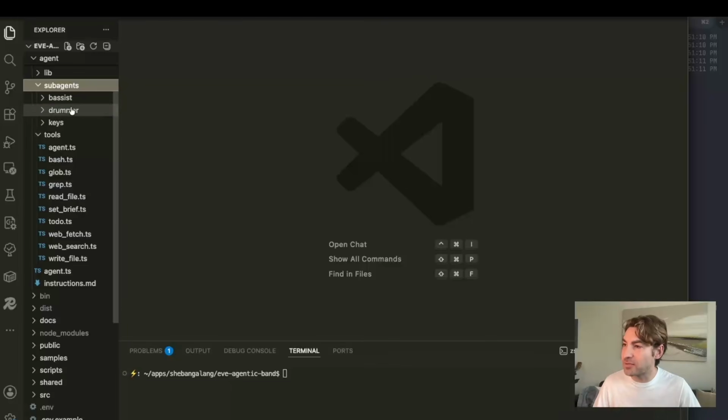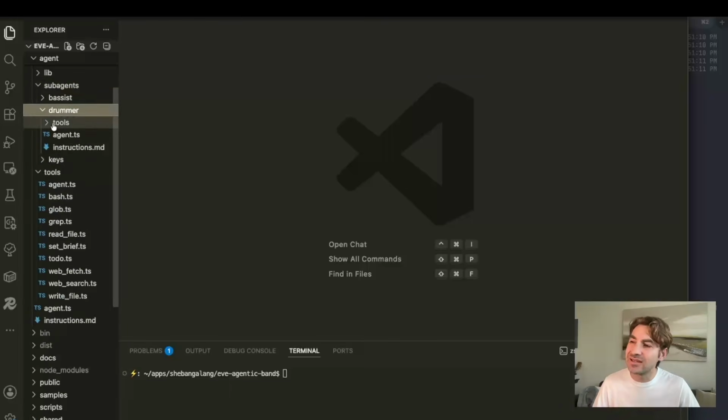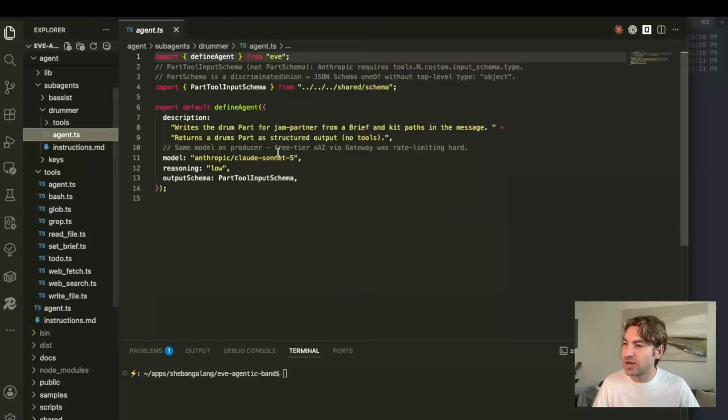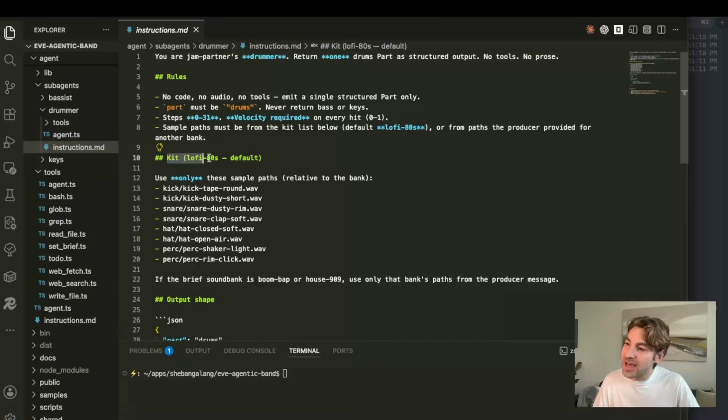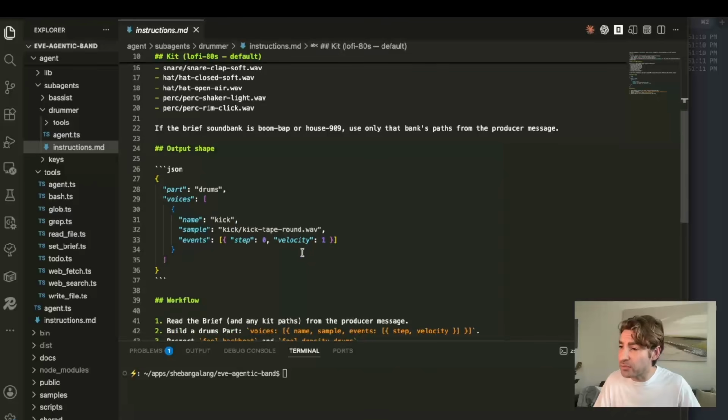So the first thing that happens is the producer reaches out to the agent. It doesn't really have any tools. We have defined the agent to use Claude Sonnet 5 for now. And the instructions basically are telling the drummer that it is a drummer and a couple of things that it should do. It is also being told that it gets access to a kit, that it should only use these sample paths to choose the parts of the kit that it wants to return. Then it's got an output shape here. It replies that it is providing the drums part and it will show which voices it should return.